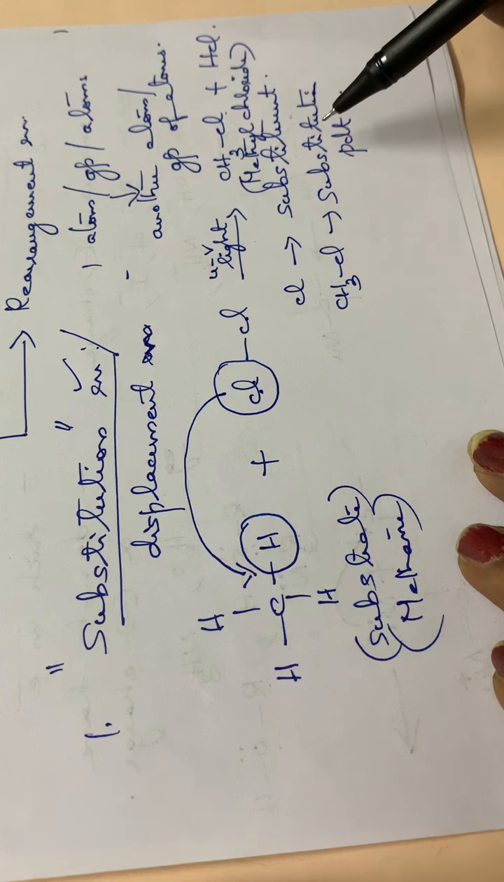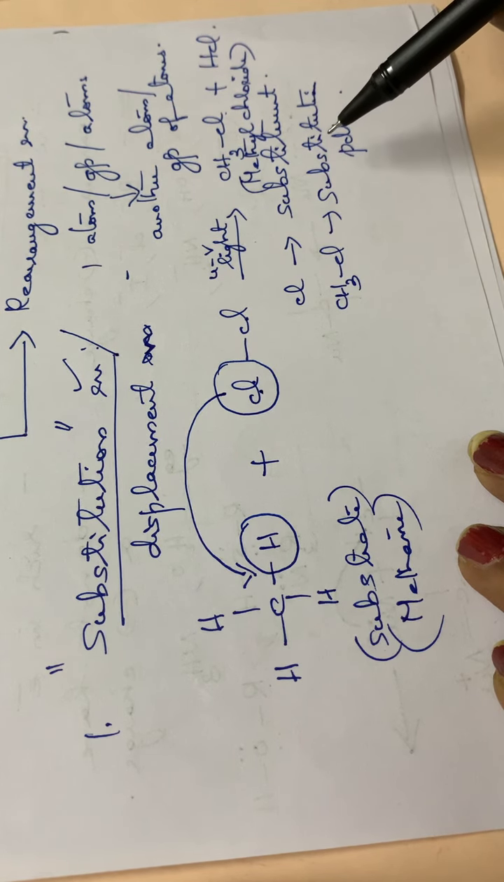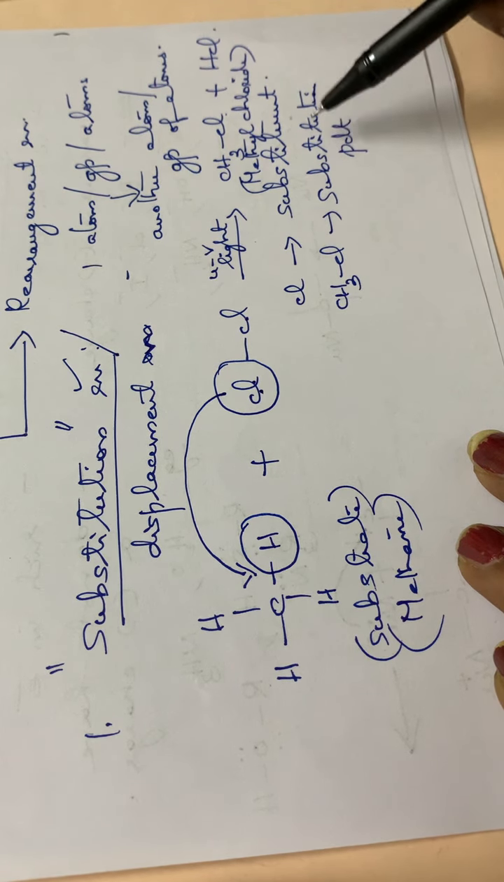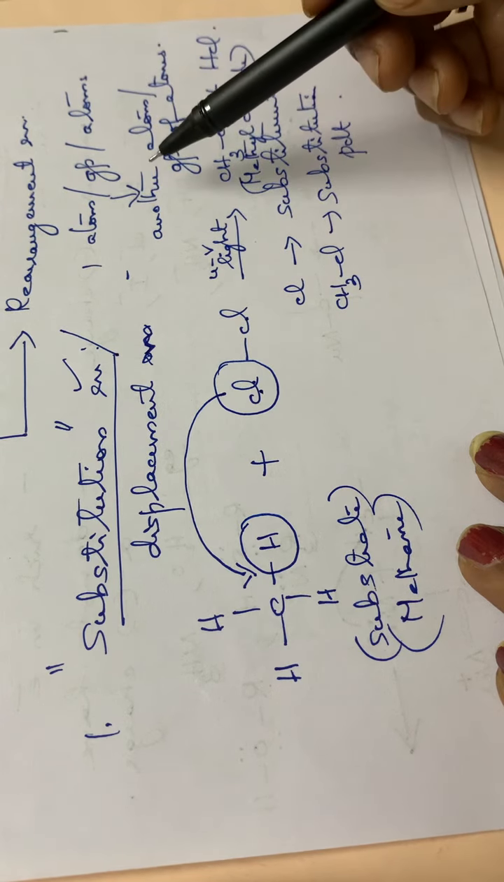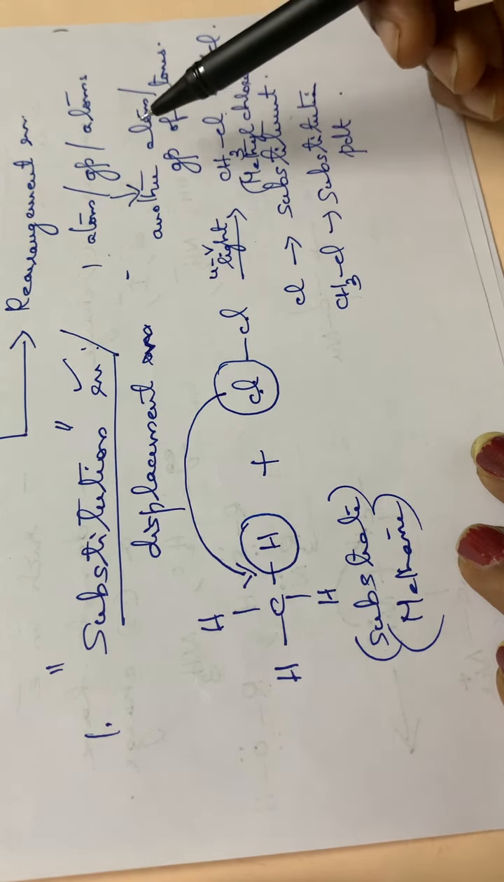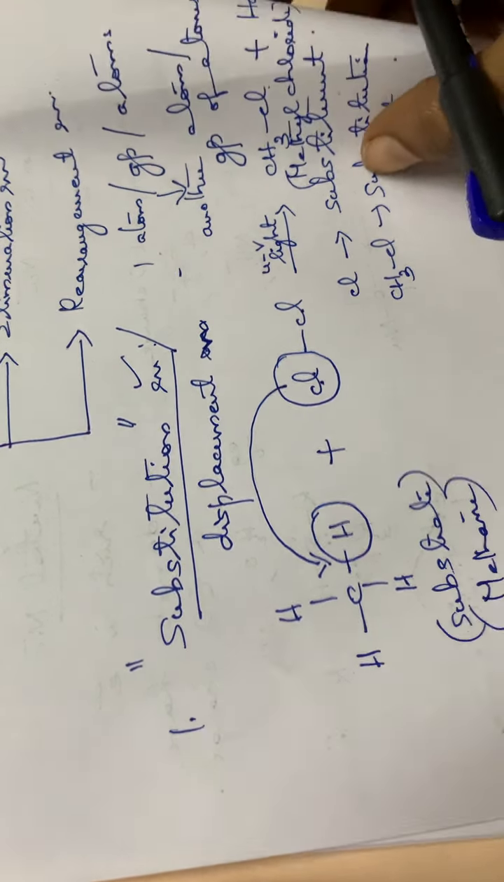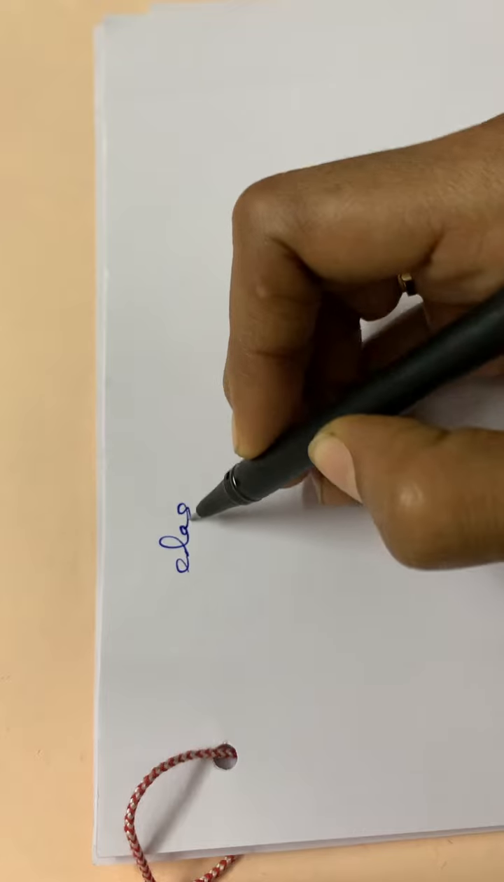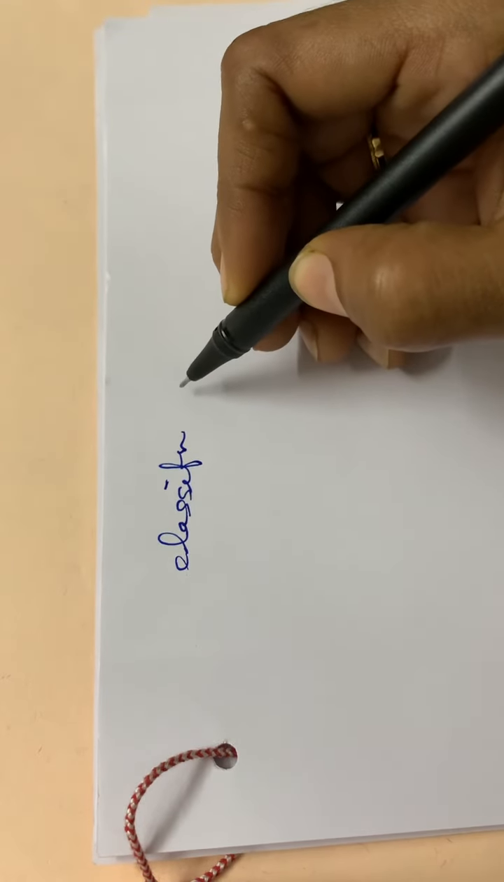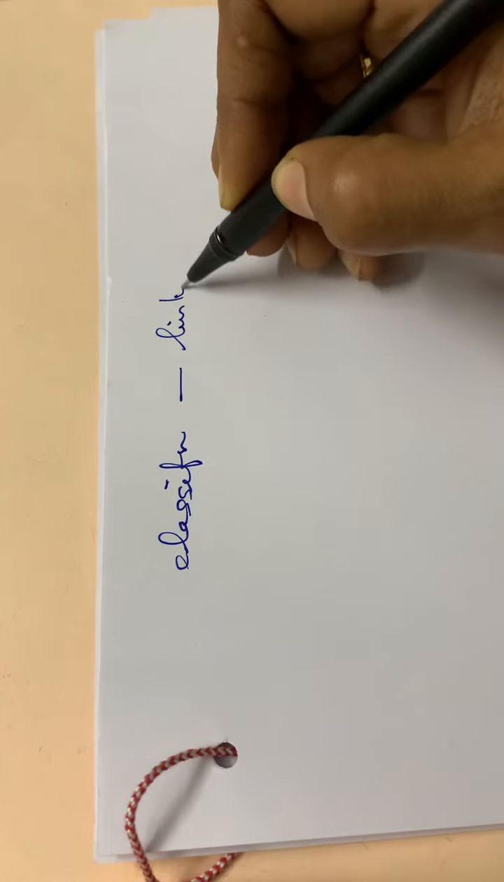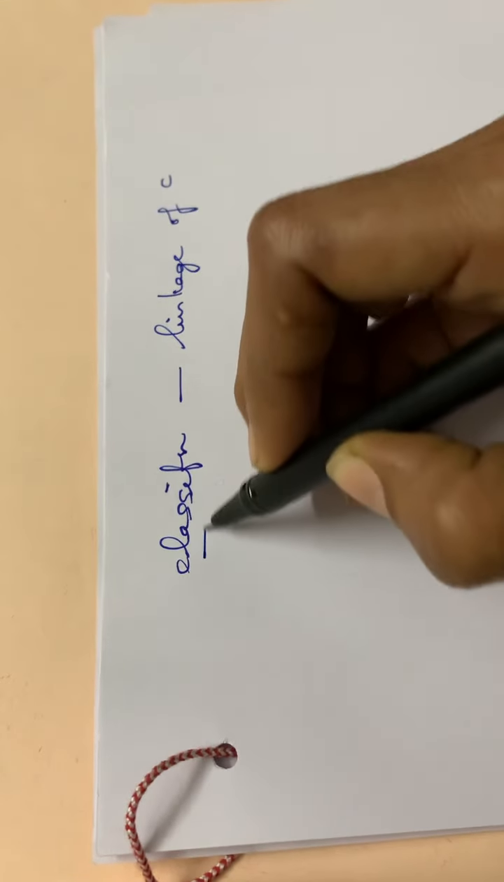Again, the substitution reactions can be classified into two types, based on the linkage present in the carbon atom. Substitution reaction means it is a substitution of one atom or group of atoms by another atom or group of atoms. And again, the substitution reaction is classified into two categories based on the linkage present in the particular carbon atom. So, classification of substitution, classification based on the linkage of carbon.